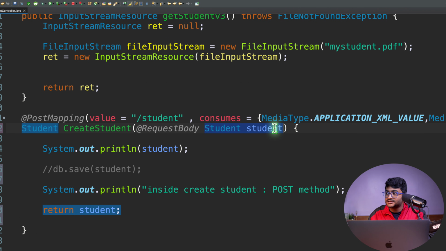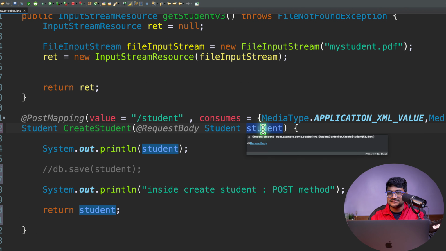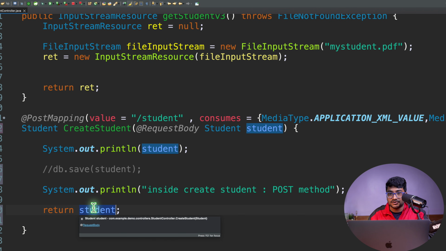Because here anyhow we are creating the student object. Whenever we just declare the student reference, the object creation will automatically happen by Spring when you put it inside the parameter, and this will create a student object. And obviously this student object has been bound with all the values coming with the request. So I have a fully fledged student object created, just being a little lazy over here and returning the same student object to the client. Okay, now let's see what is going to happen.